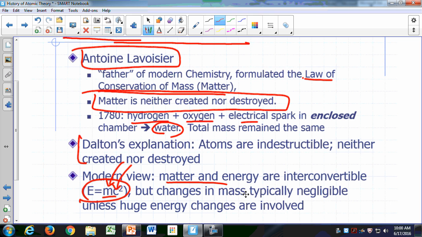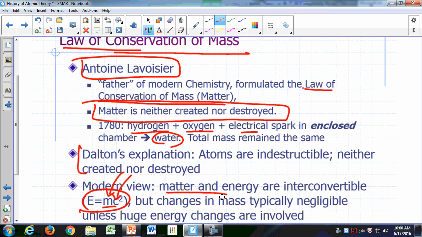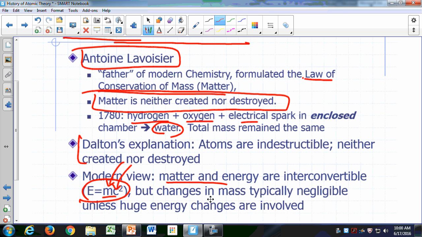But changes in mass are typically negligible compared to our ability to measure mass. Okay, so unless huge energy changes are involved, the law of conservation of mass is still pretty much valid. So as far as most of the things we deal with in chemistry, we're just going to take the law of conservation of mass as valid.